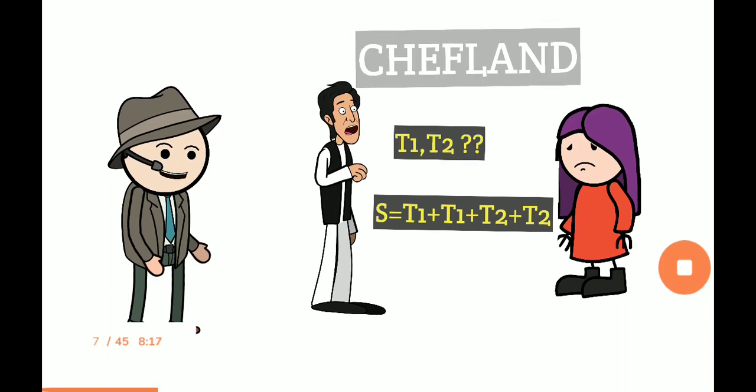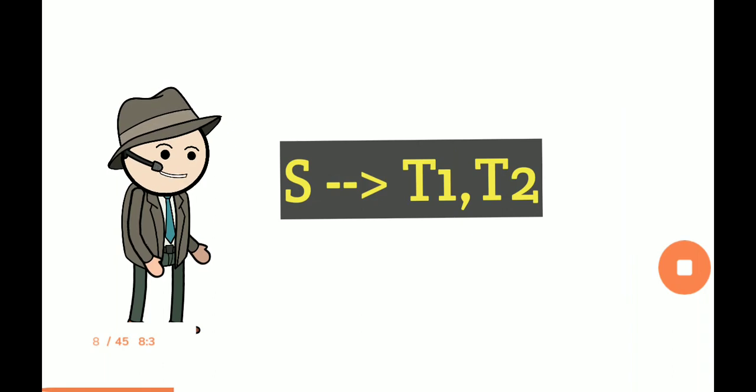But the problem is that Safe does not remember the initial strings T1 and T2. He now only has this new string S, and from this new string S, he is required to retrieve the older strings T1 and T2 back. In short, we are given this new string S, and we are required to find the number of ways in which we can retrieve T1 and T2 back from this string S.